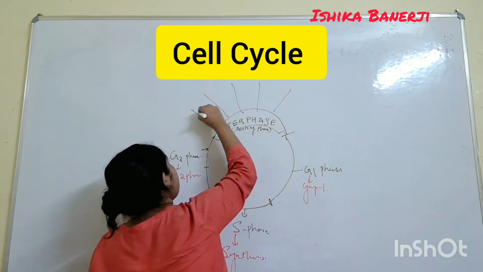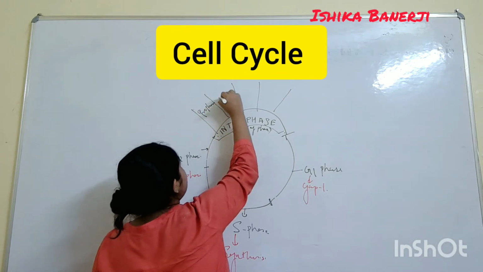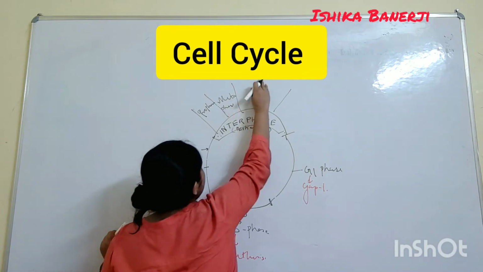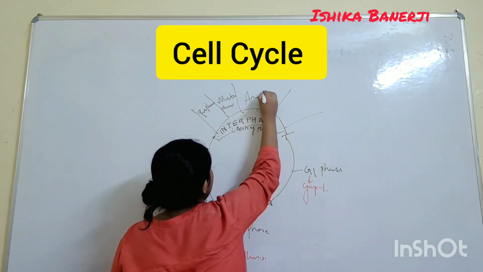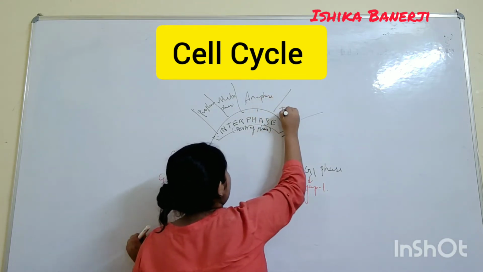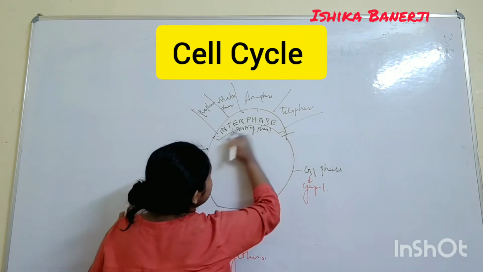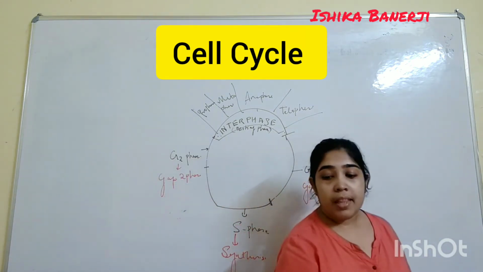This is called the prophase. This is the metaphase. This is the anaphase, and this is the telophase. Taking all these phases together is your M phase.